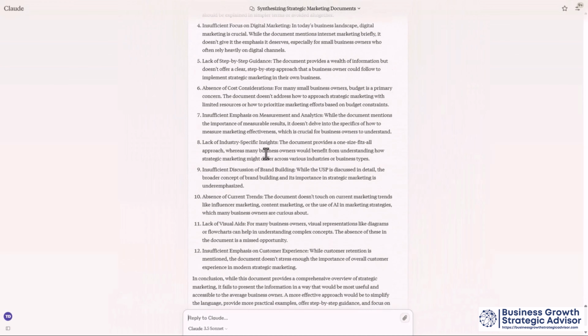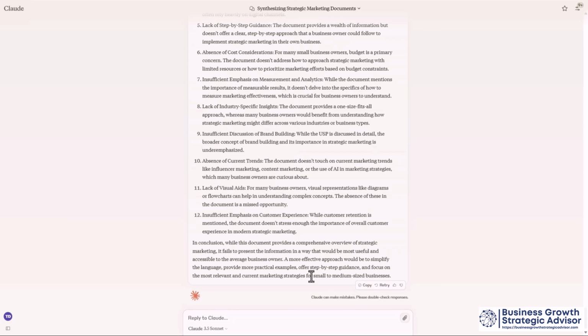So what we're going to do now is click Copy. We're going to add these criticisms into another document. And we're now going to move on to the next step, where we use these criticisms in order to improve our document.